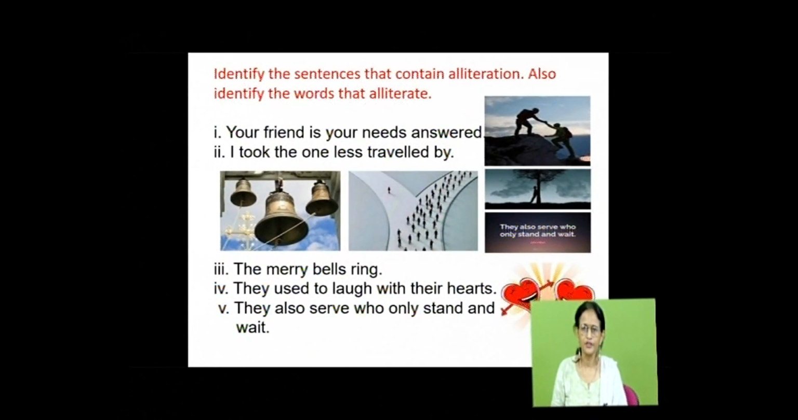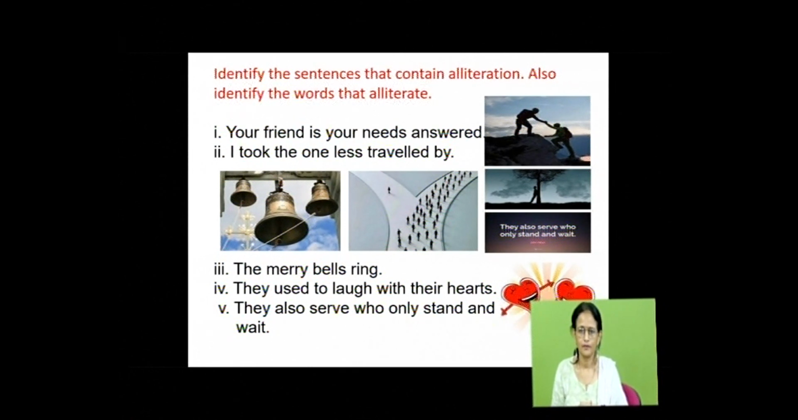So, activity for you. Identify the sentences that contain alliteration. Also, identify the words that alliterate. Your friend is your needs answered. I took the one less traveled by. The merry bells ring. They used to laugh with their hearts. They also serve who only stand and wait. So, try to find the words that alliterate, that have the same consonant sounds in the beginning.